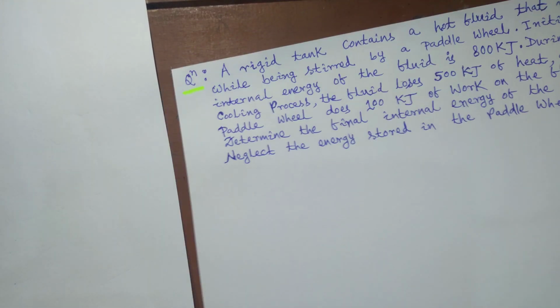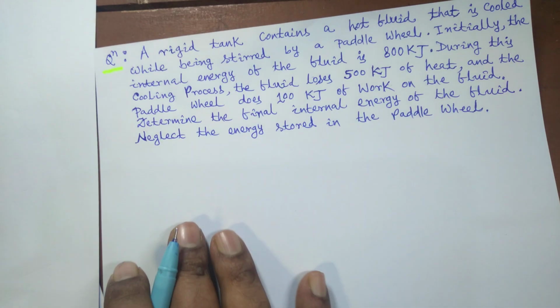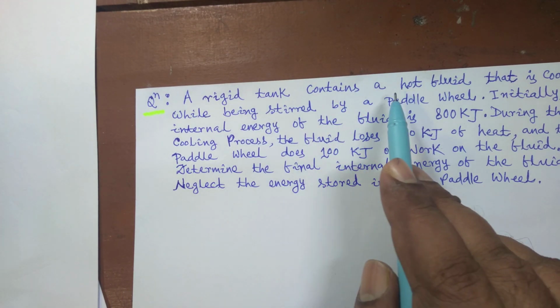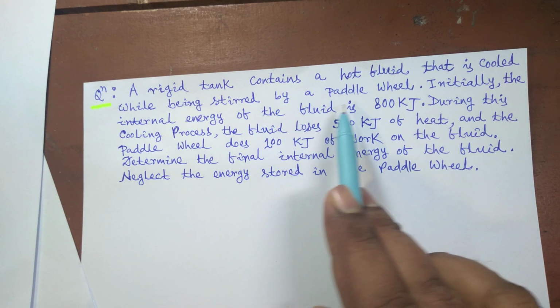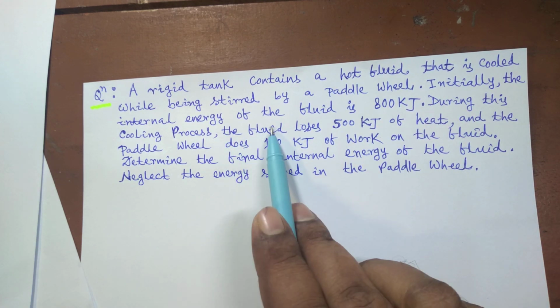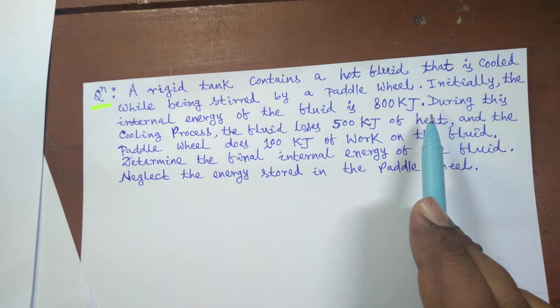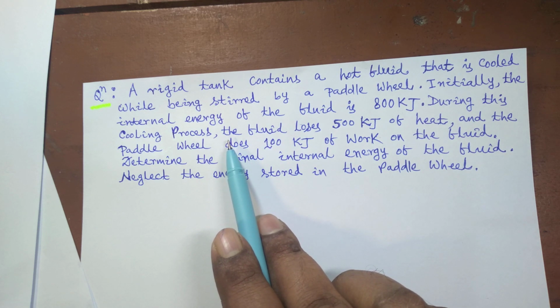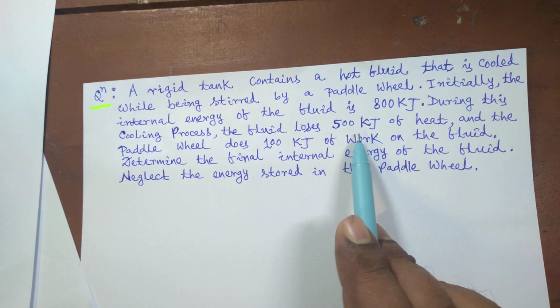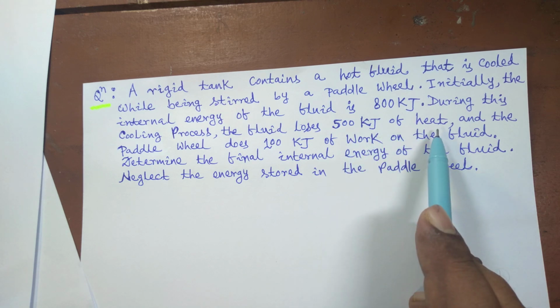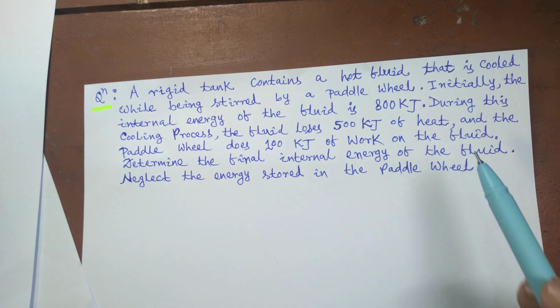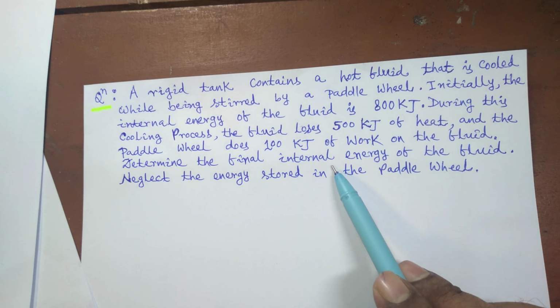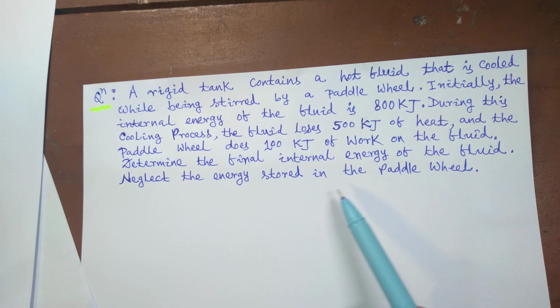So now a question is like this: a rigid tank contains a hot fluid that is cooled while being stirred by a paddle wheel. Initially, the internal energy of the fluid is 800 kilojoule. During this cooling process, the fluid loses 500 kilojoule of heat and the paddle wheel does 100 kilojoule of work on the fluid. Determine the final internal energy of the fluid. Neglect the energy stored in the paddle wheel.